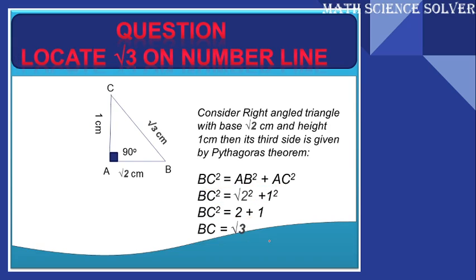Now, to locate root 3 on the number line, you have to use a spiral method. How this works is, first you have to locate root 2 on the number line, and using that you have to locate root 3. Now first you construct root 2.